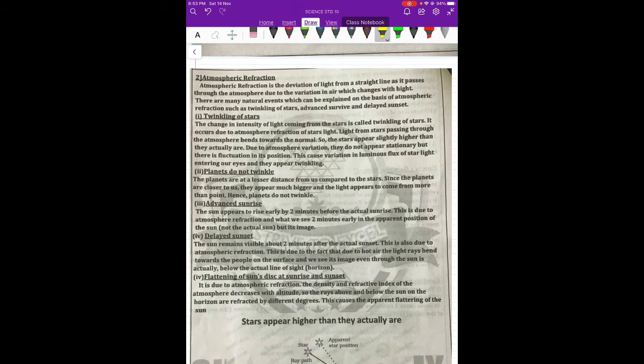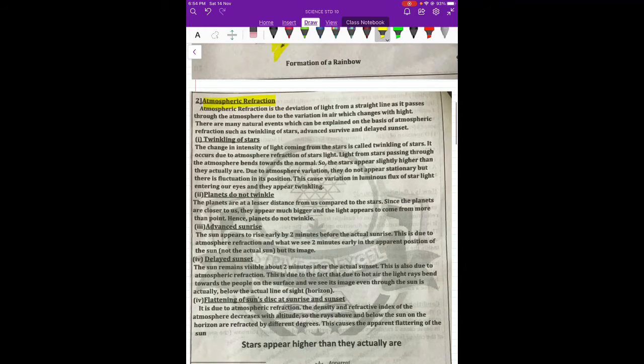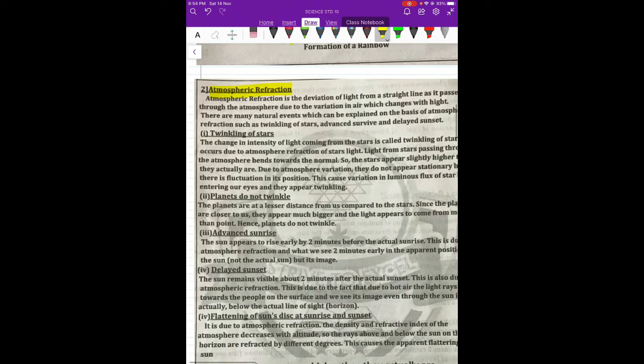So the second one is called atmospheric refraction. Now what happens? The atmosphere is made up of air. Air has particles, but they are not of the same density. As we know, the air which is nearer to the earth's surface is dense, but as we go up it becomes lighter and lighter. So the density is not the same.